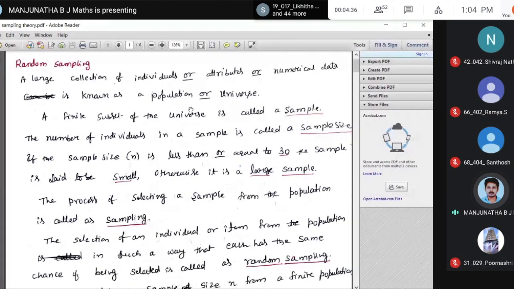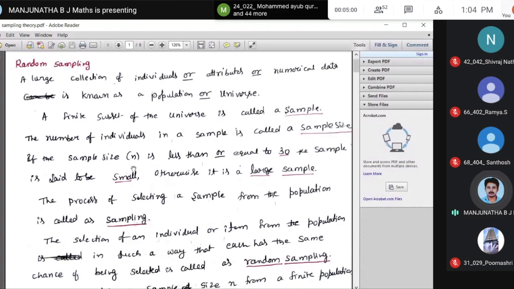A sample is a finite subset of the universe. If the universe is capital N, say 1, 2, 3, you can take 1, or 2, or 3, or 1, 2; that is a sample. The number of individuals in a sample is called the sample size.